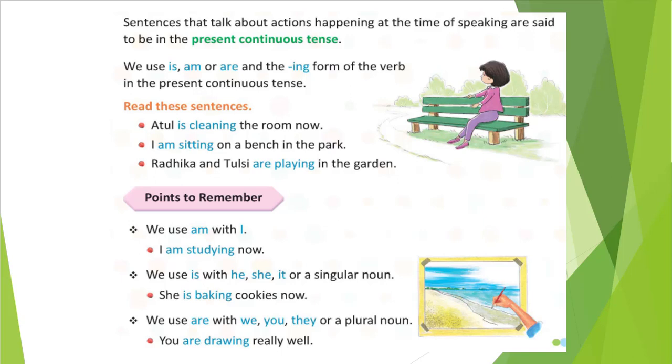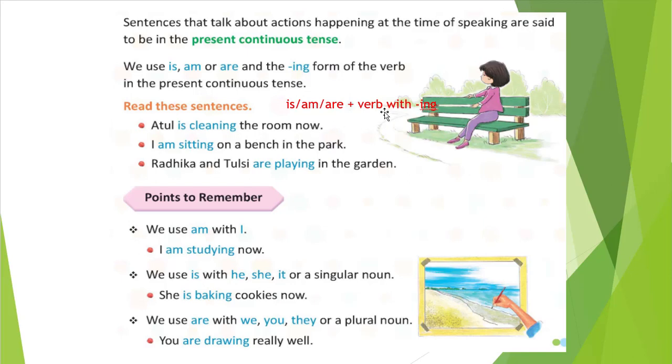So how can we create the verb in the present continuous tense? For creating it, we will write is, am, or are, any one of them, plus the verb with ing form. So that is the formation. Okay, particularly this one only I am talking about, present continuous tense.